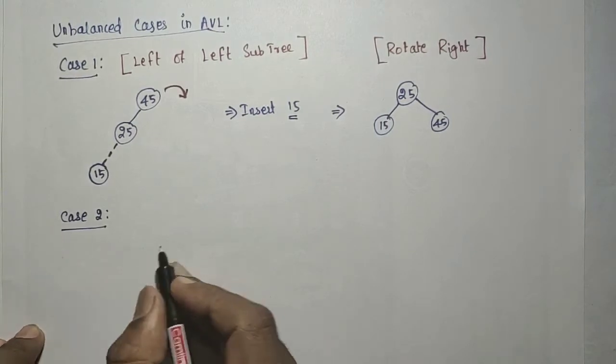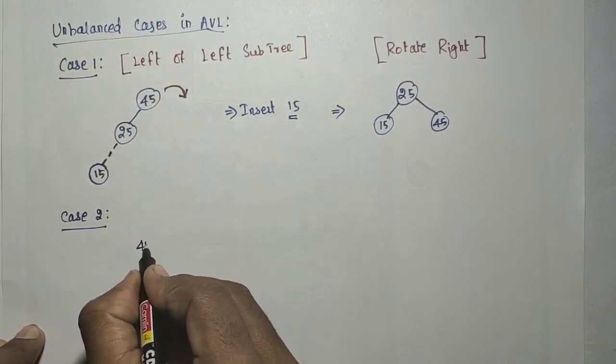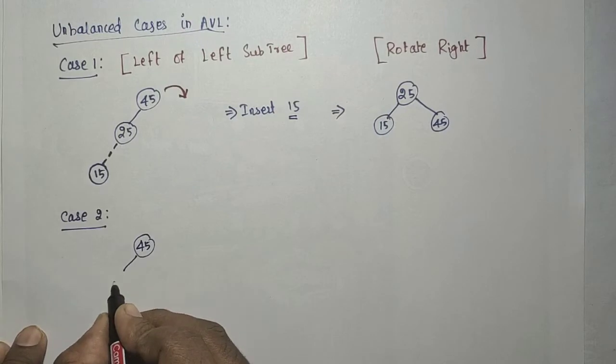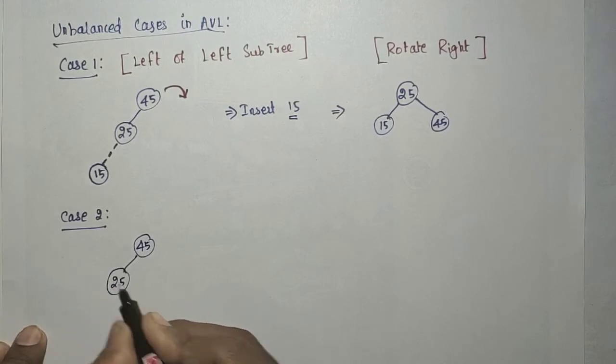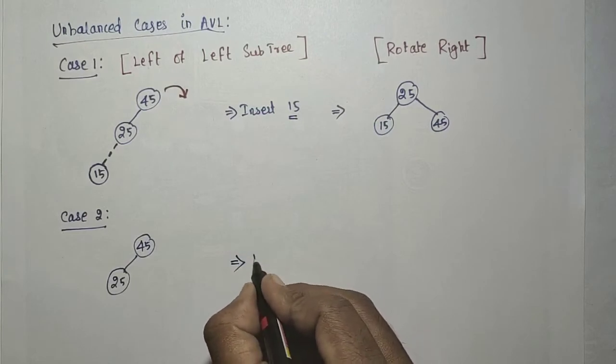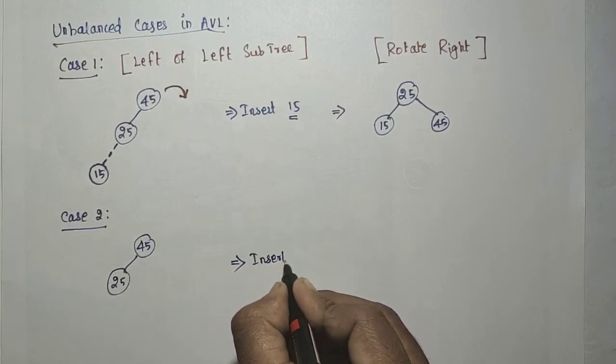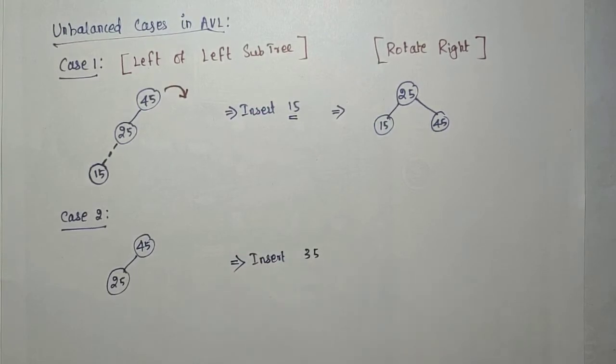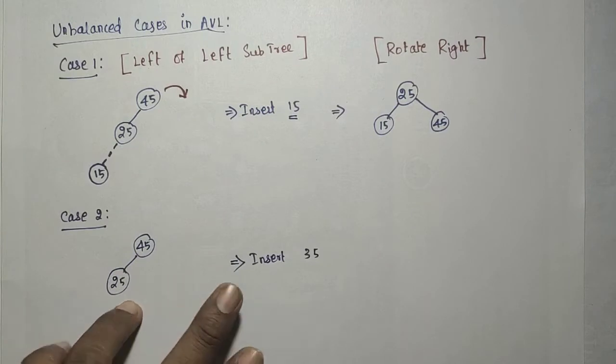So consider this example, 45 and 25, and we are going to insert 35. Up to this, the existing tree is a binary search tree and it is an AVL tree, a balanced binary search tree.